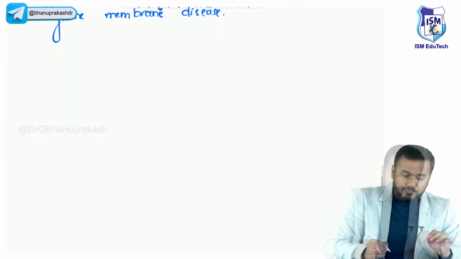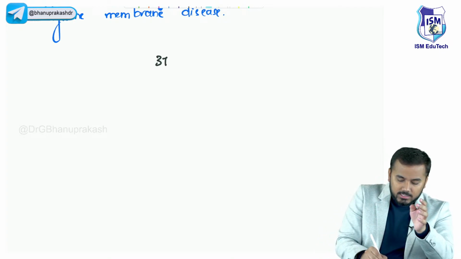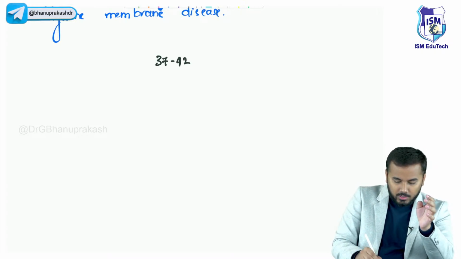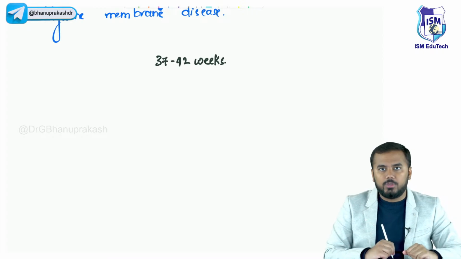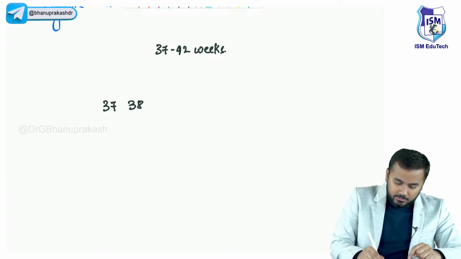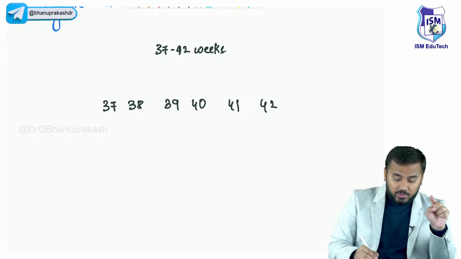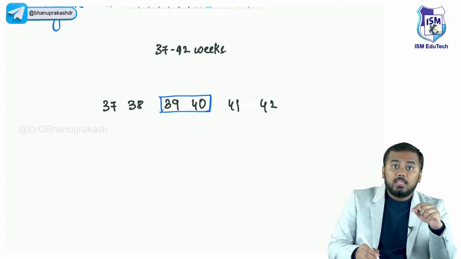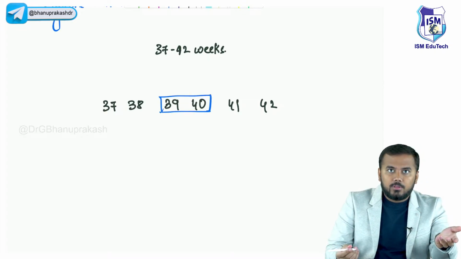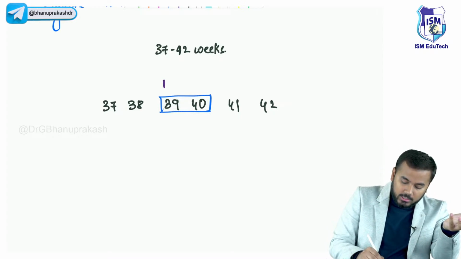If we start from the basics, normally all of you know that a baby is born somewhere between 37 to 42 weeks. Now, if we decode this a little bit: 37, 38, 39, 40, 41 and 42. If the baby is born between 39 to 40 weeks, this is called a full term pregnancy, or a full term infant.